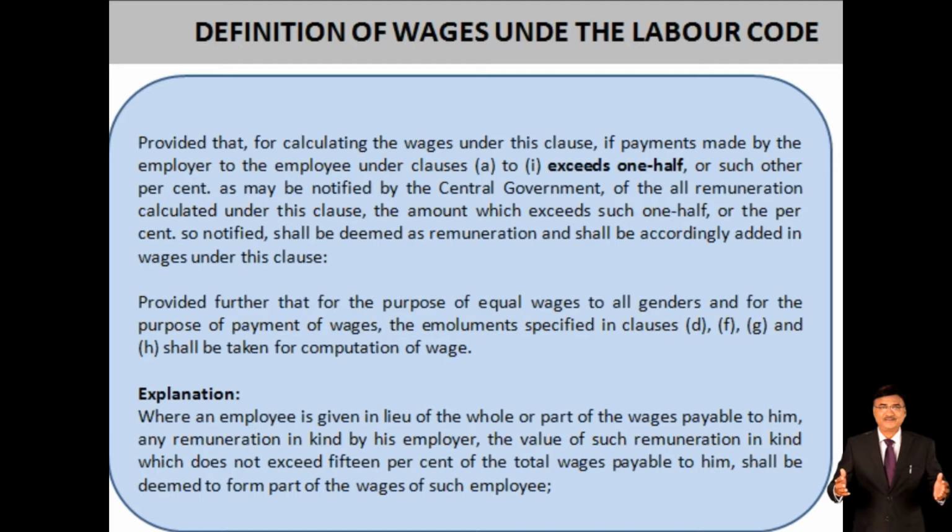One half means 50%. One half means 50% of anything; the excess will be deemed as remuneration and shall be accordingly added in wage under this clause.